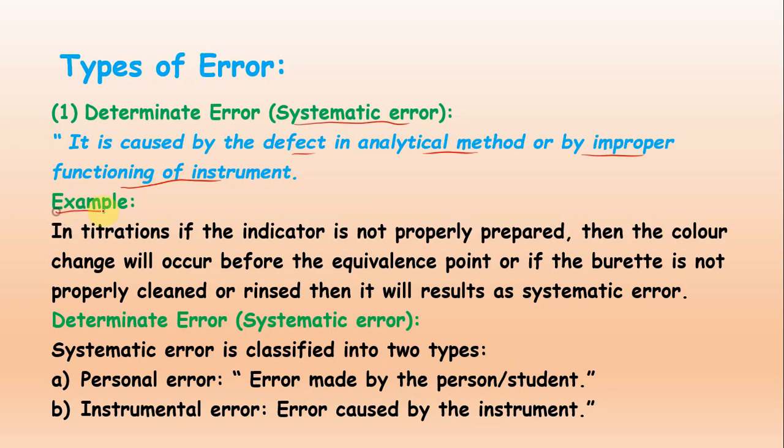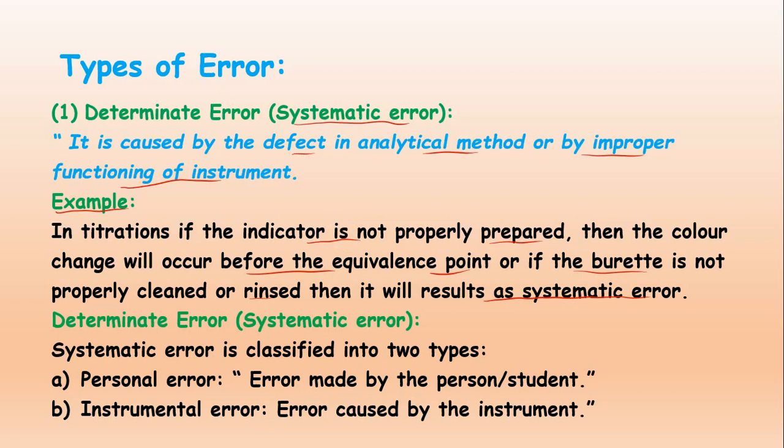Let's look at an example. In titration, if the indicator is not properly prepared, then the color change will occur before the equivalence point, or if the burette is not properly cleaned or rinsed, then it will result in systematic error. These are the two main points in example number one.